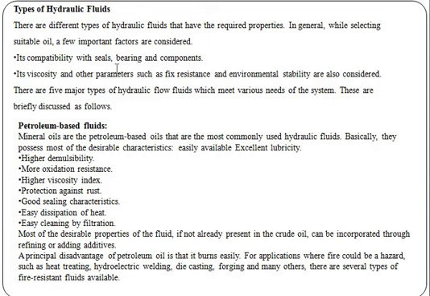My dear students, there are various parameters we have to consider here: compatibility, viscosity, stability. These parameters we have to consider to select the types of fluid which are used in the hydraulic systems.